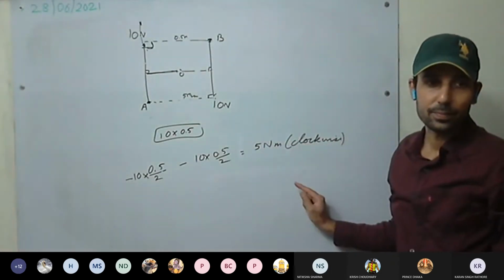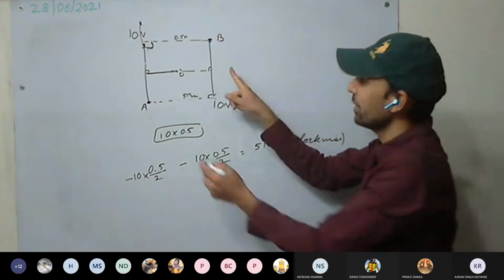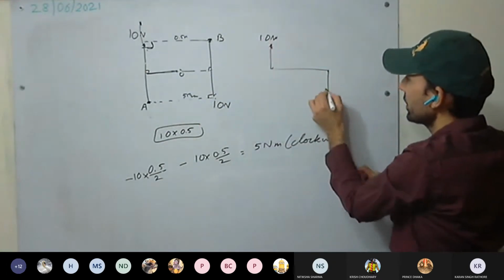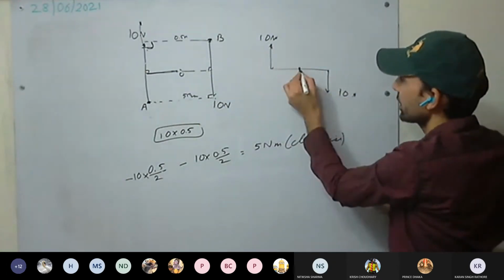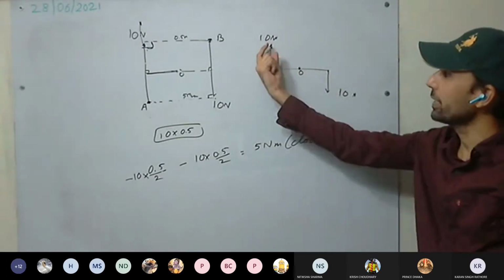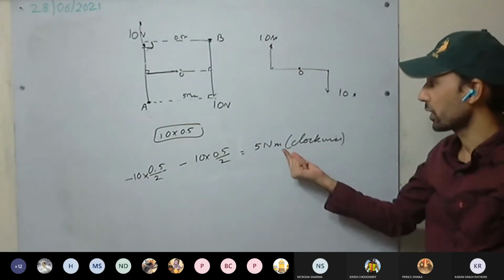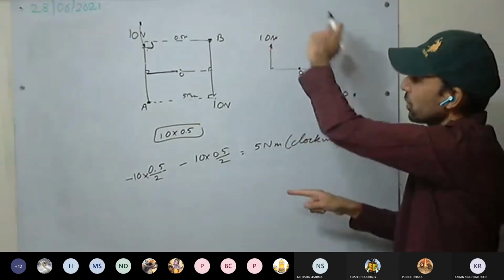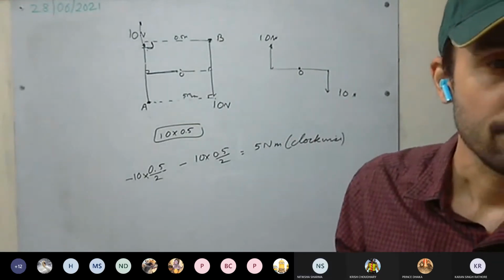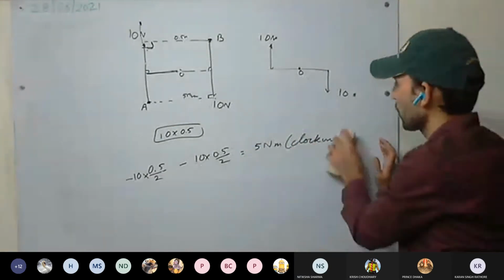Have you understood this one? Either you can simply say it forms a couple: 10 Newton is acting in this direction, 10 Newton in this direction, and this is the pivot or center. So this total distance multiplied by one of the forces, 10 into 0.5, gives 5 Newton meter, and the direction is clockwise. Have you understood how to take clockwise and anti-clockwise?